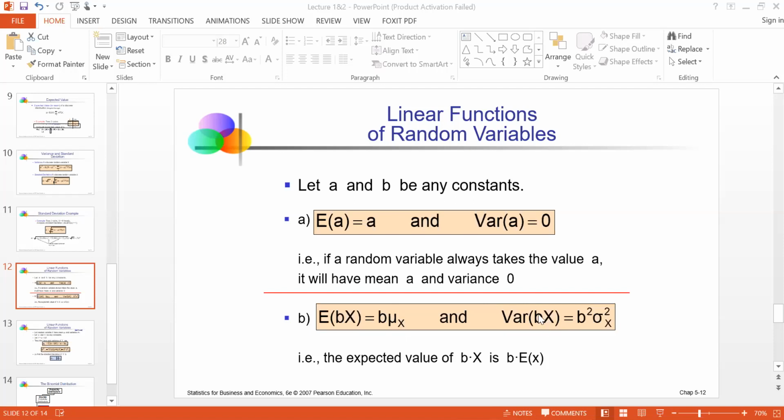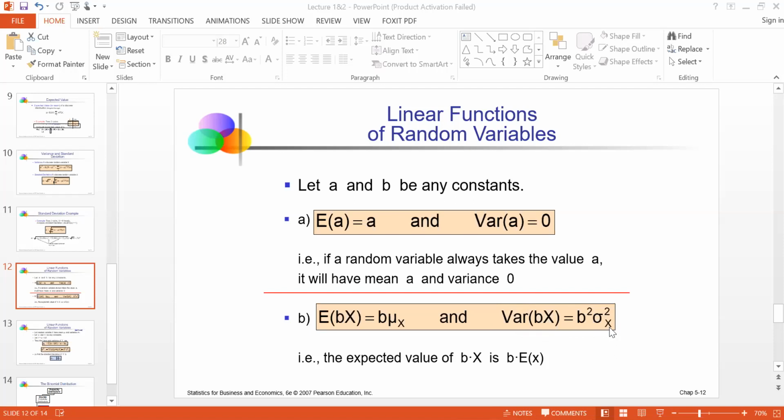So you take b out as b square, and variance works only on x. You can write variance of x as sigma square x. So lastly, it becomes b square sigma square x.